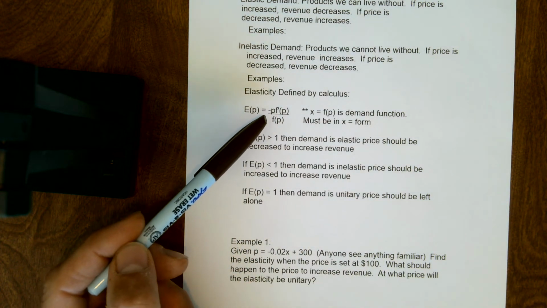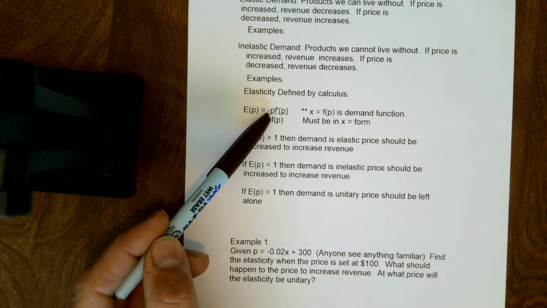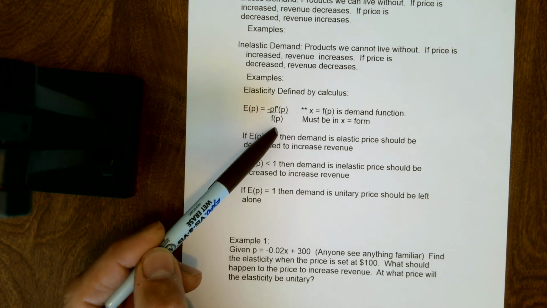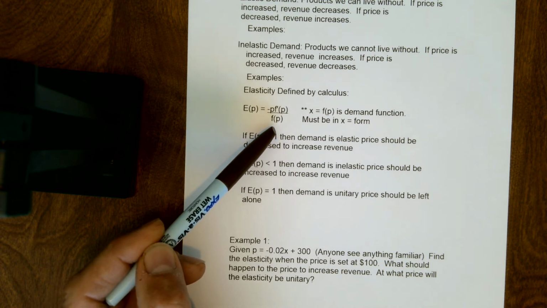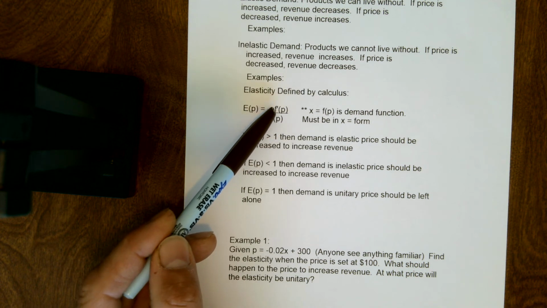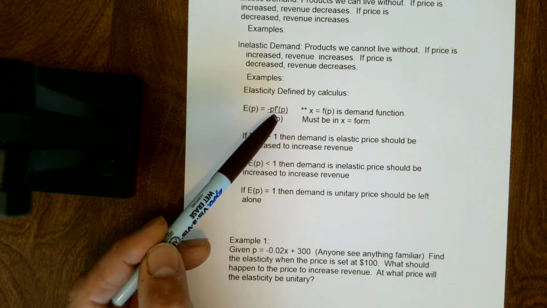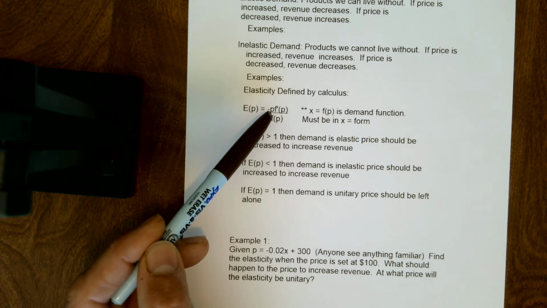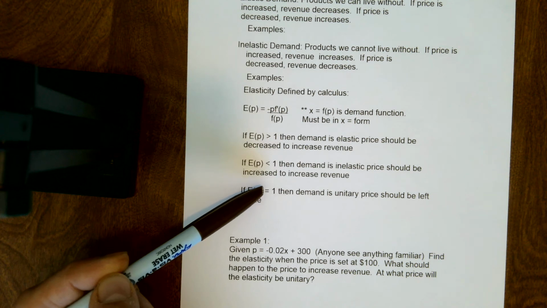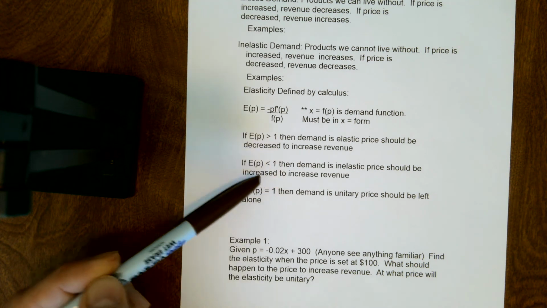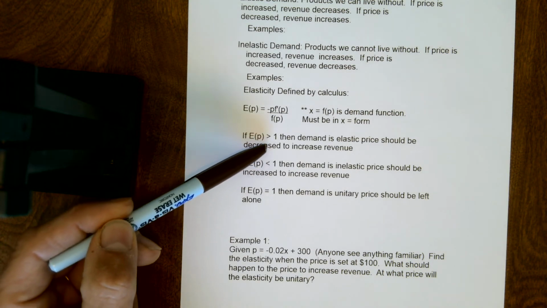Three things are going to happen with this equation, or this relationship. It's going to either be greater than 1, and if it's greater than 1, we're going to see the demand is elastic, so we should decrease the price to increase the revenue. We can see this fraction being less than 1, which is going to tell us that it's inelastic, so we're going to increase the price to increase the revenue. Or we can see it equal to 1. Very rarely will we see it equal to 1, but really that's where we want to get to, because that 1 is going to be that point where we change from being elastic to inelastic.